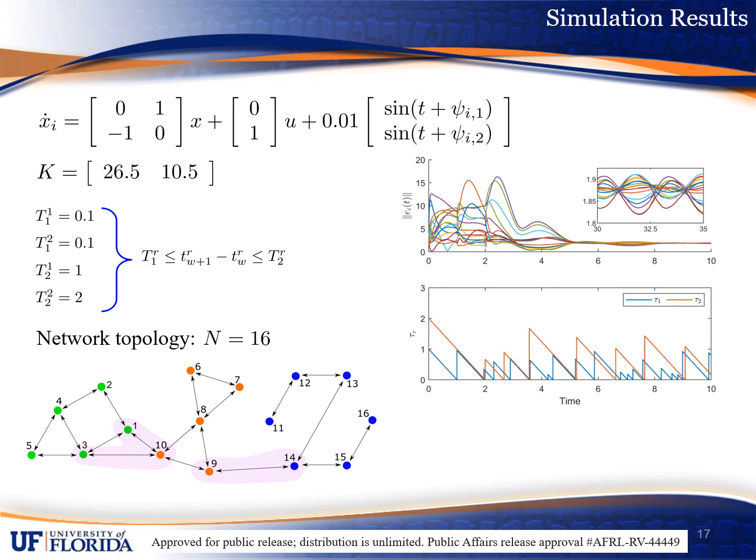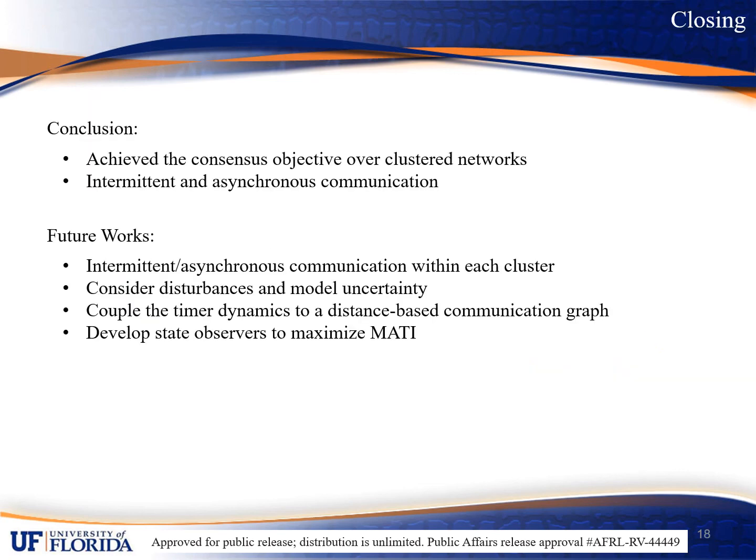Here we have the corresponding simulation. The top plot shows the consensus errors for all 16 agents which converge to a neighborhood of the origin with radius 2. The second plot shows the evolution of the timers for all interclusters like in the first simulation. So in conclusion, we have developed a controller capable of globally exponentially regulating the consensus error for a clustered multi-agent system whose agents continuously communicate with their neighbors in the same cluster and intermittently communicate with their neighbors in the same intercluster. We are also able to show that our controller is robust to vanishing perturbations.